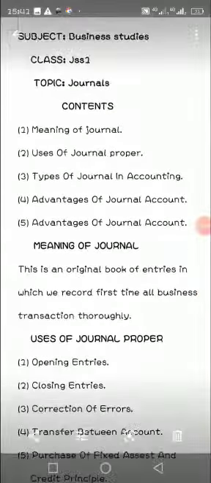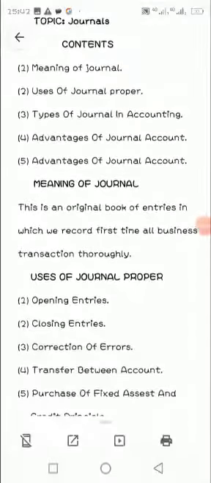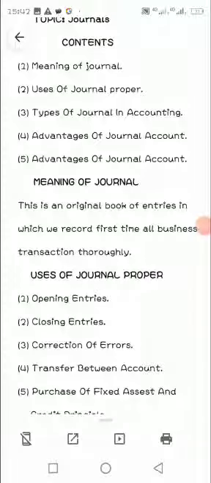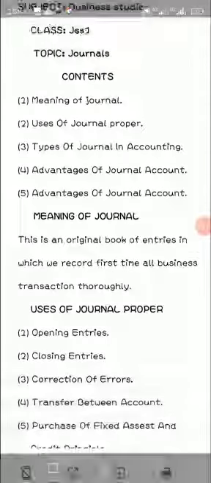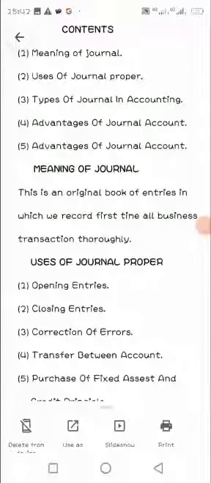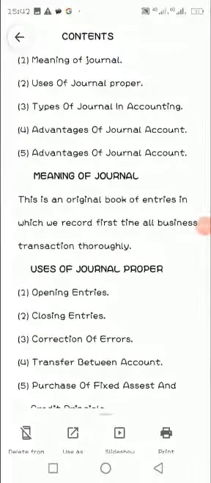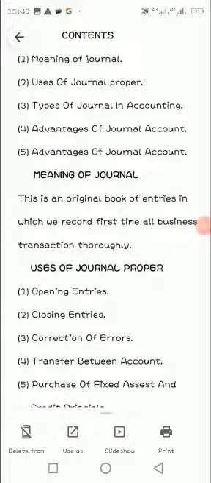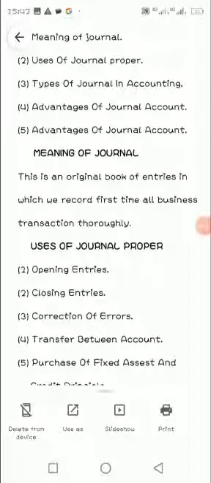Let's go to the uses of journal. The uses of journal. 1. Opening entries. Easy to open entries. 2. Closing entries. 3. Easy correction of error. Easy to correct any error that is made when you make a mistake. 4. Transfer between accounts. 5. Purchase of fixed assets.